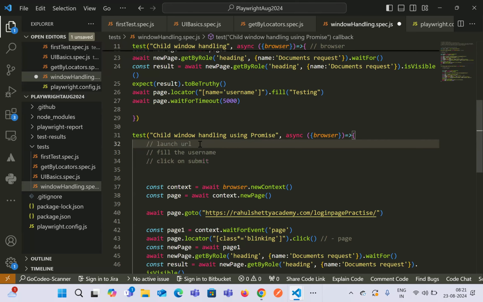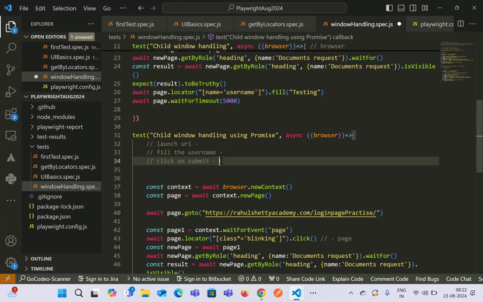Let's say launch URL is doing some operation and takes 1 second. Meanwhile, fill the username will start filling the username. If that takes a fraction of a second, then click on submit will start clicking the submit button.